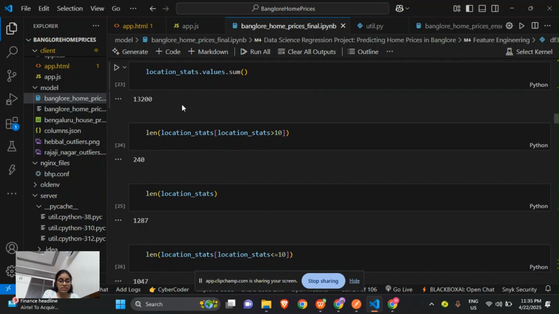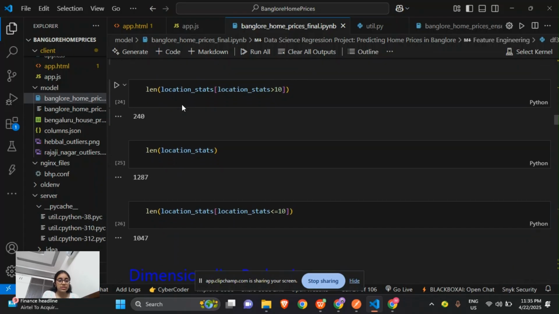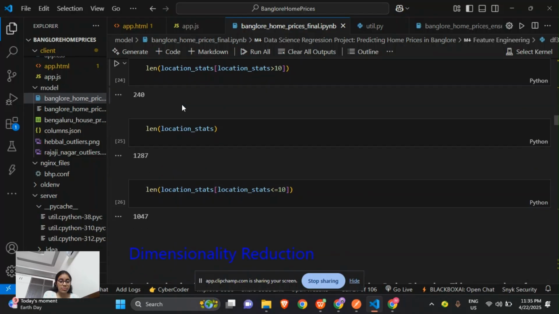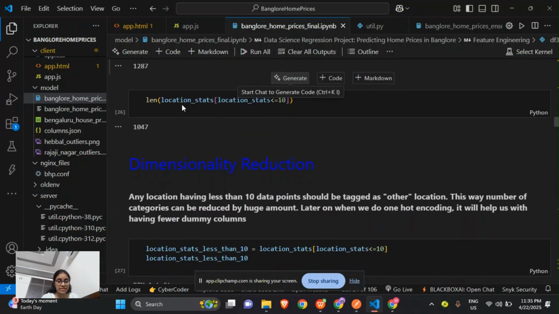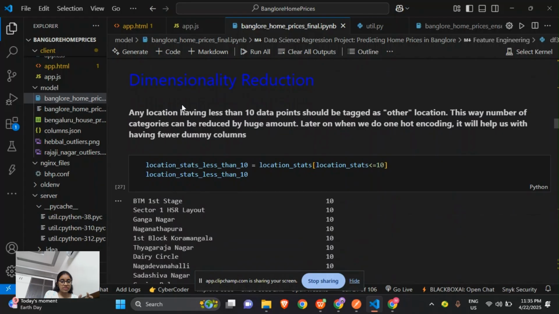This represents the number of houses across all the locations, which matches the number of rows in df5. So the length of location stats filters the locations to count how many locations have 10 or fewer houses, and uses the len function to get the number of such locations. So the len of location stats will help in getting the locations with fewer than 10 houses.